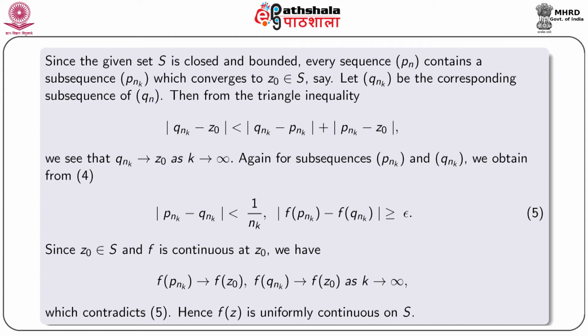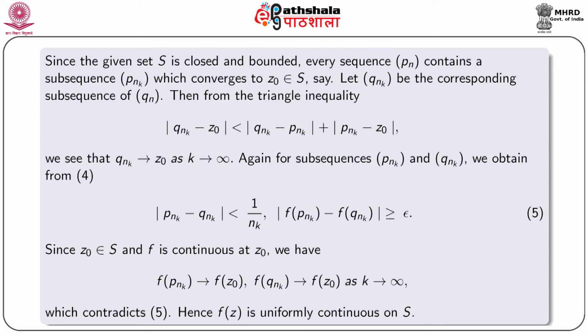Again, for subsequences Pnk and Qnk we obtain from number 4: modulus Pnk minus Qnk is less than 1 by nk and modulus f of Pnk minus f of Qnk is greater or equal to epsilon. This is number 5.